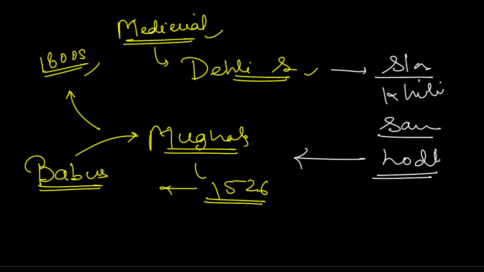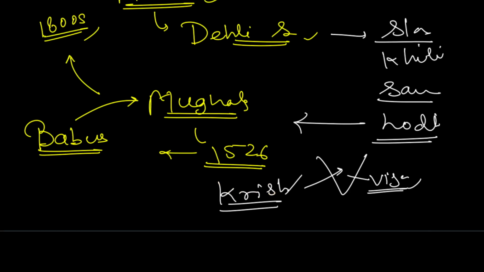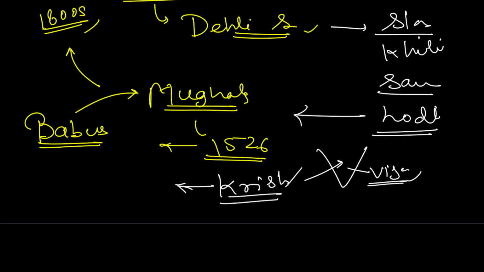Next, let's see what was happening in the south. There was the Vijayanagar kingdom during this time. This was started by Harihara and Bukka, and Krishna Deva Raya was a very famous ruler of this kingdom. You might have heard about Tenali Rama also. Tenali Rama was in the court of Krishna Deva Raya.